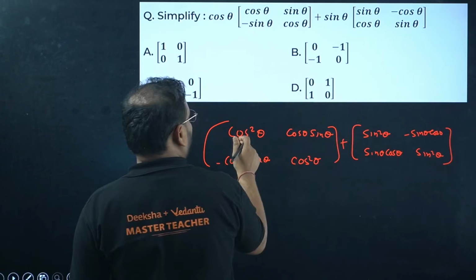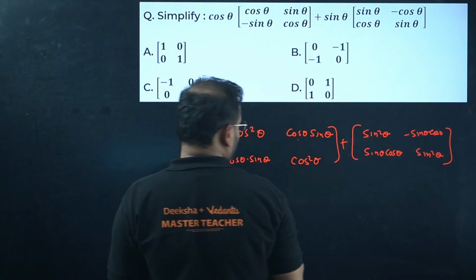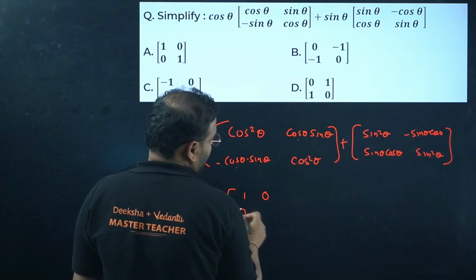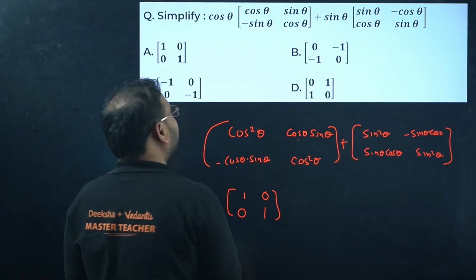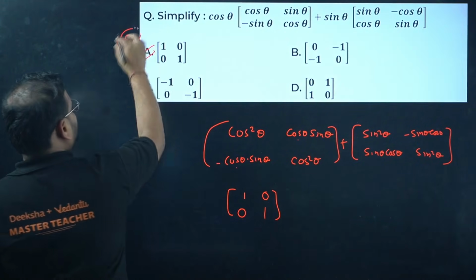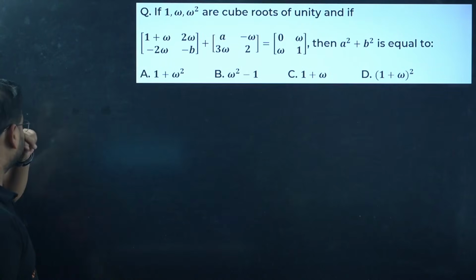Add them. Cos square plus sin square, first one is 1. Cos theta sin theta and then the minus sign of the same thing, 0. Minus and plus again 0, 1. This is your identity matrix, 1 0 0 1. Simple question. Done? Okay.